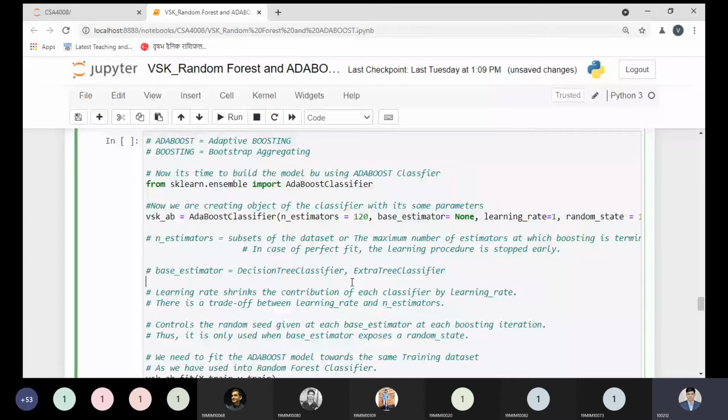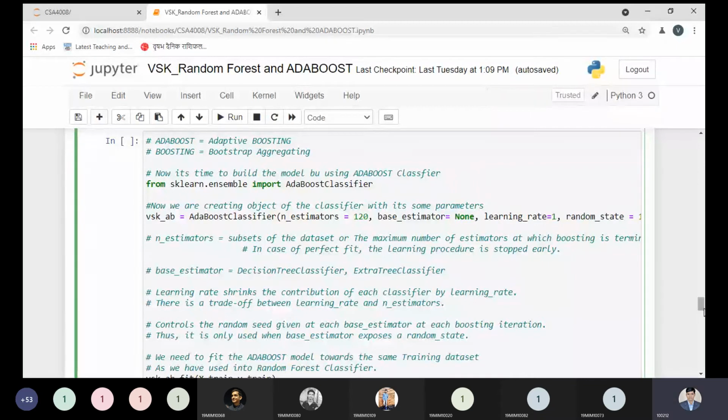Here I am taking only two examples: decision tree classifier or extra tree classifier. You can choose any one of them, but by default I am taking none, so we are passing none. But if you want to pass something over here, then you can.